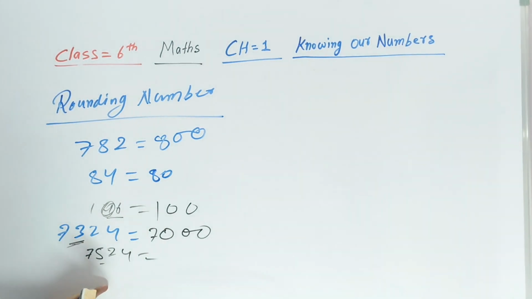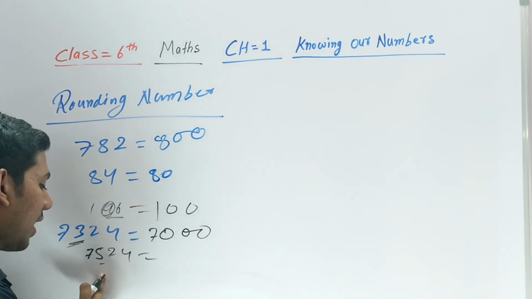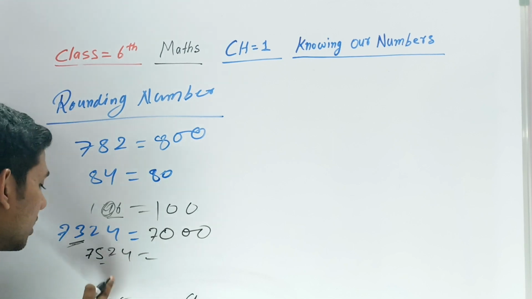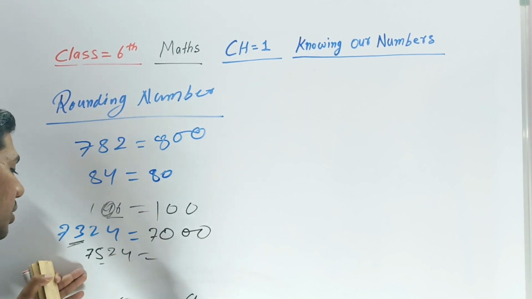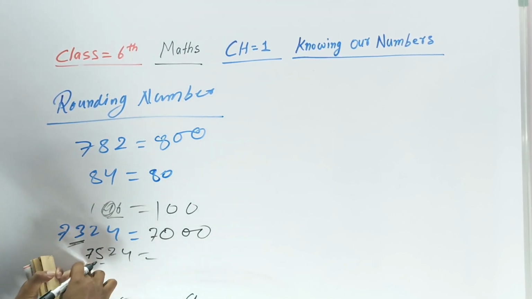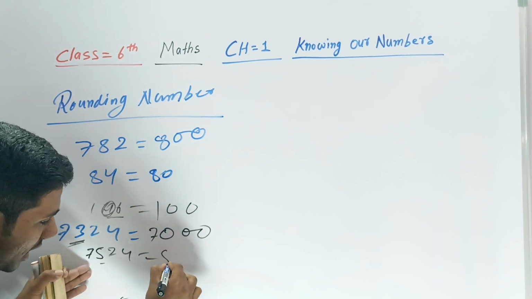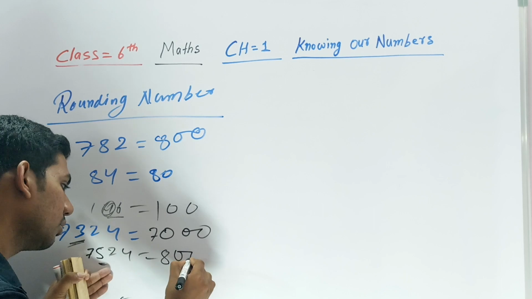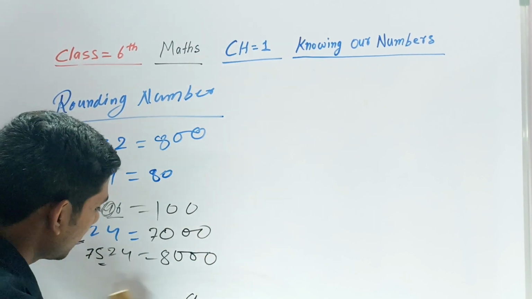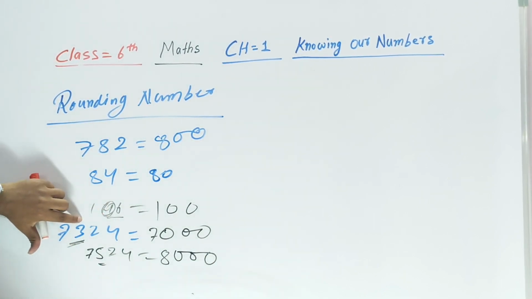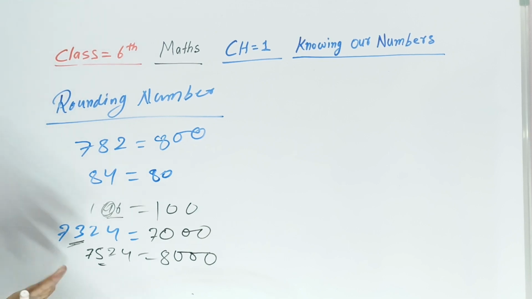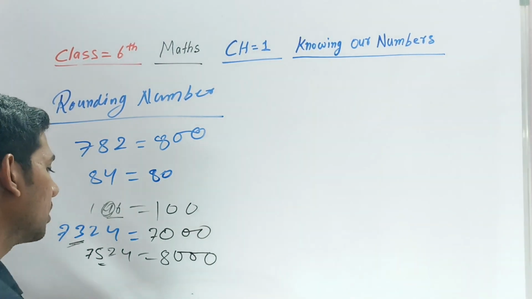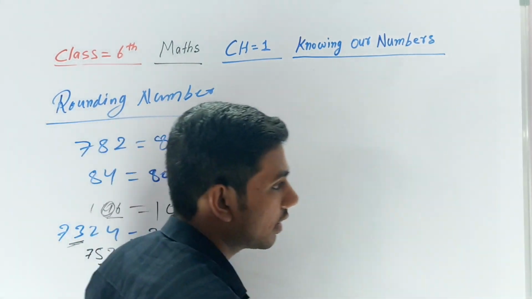So this is 5, right? 5 is between 5 to 9. It means the number will be adding plus 1 here. It is 7. It becomes 8. Then all the numbers after will change into 0. That 5 will be 000. In this, 3 I change, it's going downwards. Here I change 5, it's going plus 1. It will be 8. This is 8000. This is 7000.